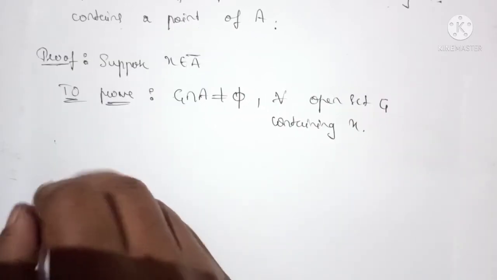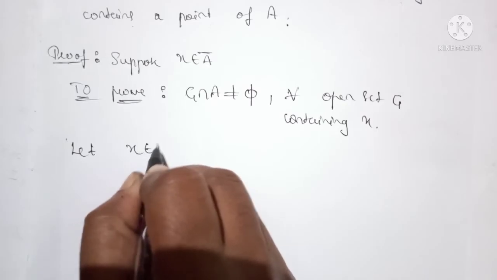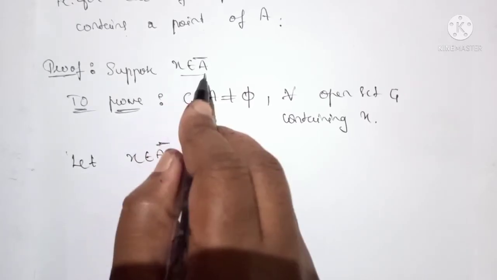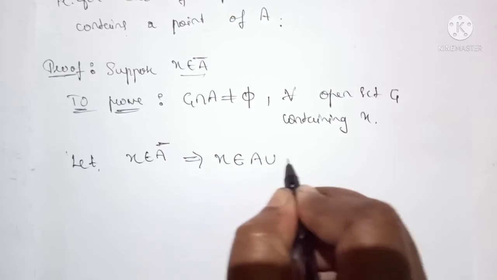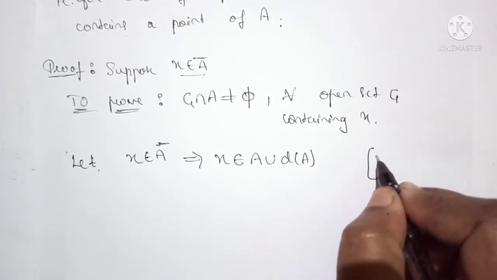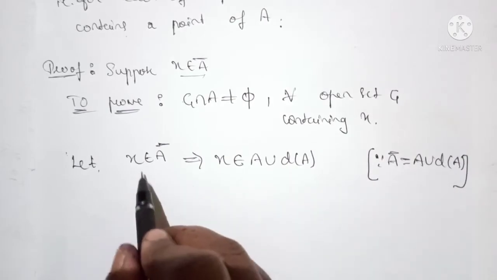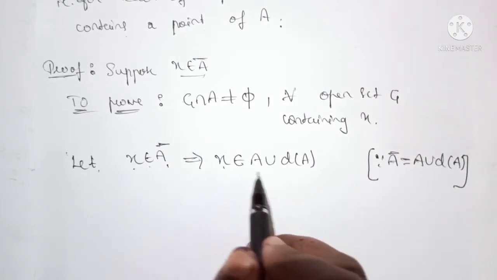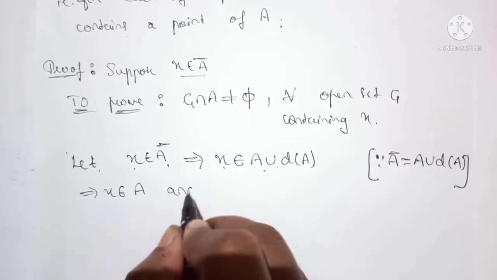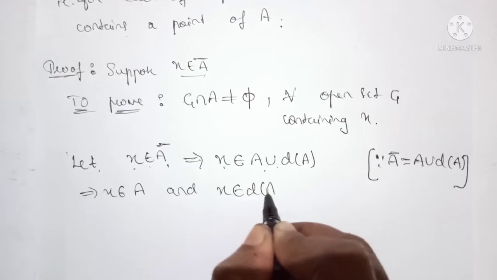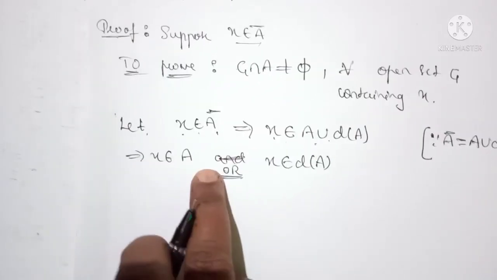Now let x belong to A closure. Given that x belongs to A closure, it implies that x also belongs to A union D of A, because we know that A closure is equal to A union derived set of A. That is, x belongs to A or x belongs to derived set of A.